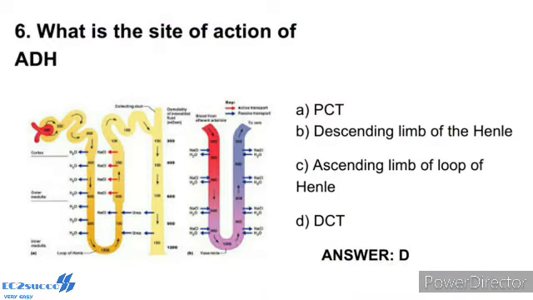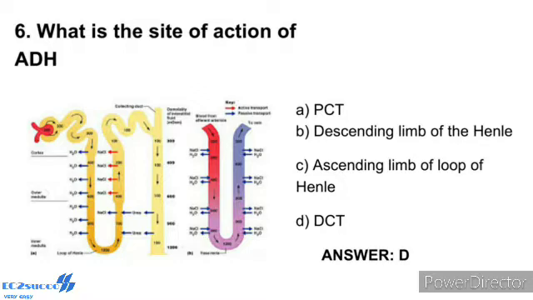Question number 6. What is the site of action of ADH? Shown is the diagrammatic representation of a nephron and vasa recta showing the counter current mechanism. Mammals have the ability to produce a concentrated urine. The Henle's loop and vasa recta play a significant role in this.